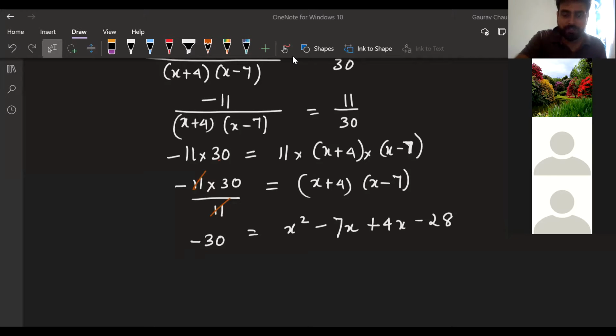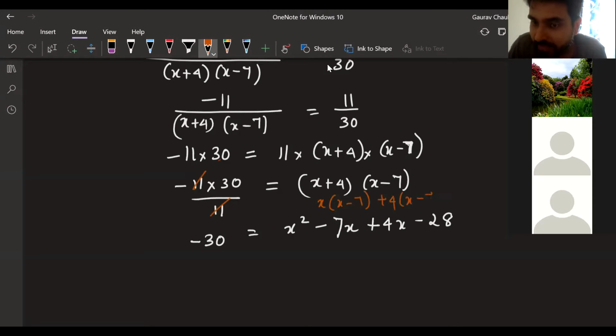Okay, anyone who wants me to break it down? I'm breaking it down once. See, it is basically x into x minus 7 plus 4 into x minus 7. Okay, I'm doing it in a single step. I'm directly doing this. And how am I doing that? x into x minus 7 plus 4 into x minus 7.